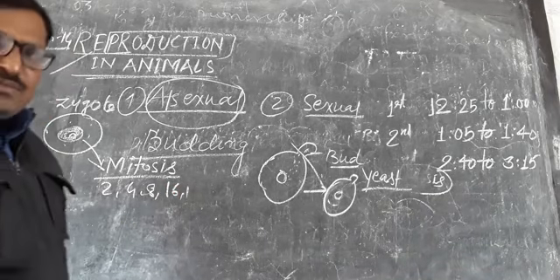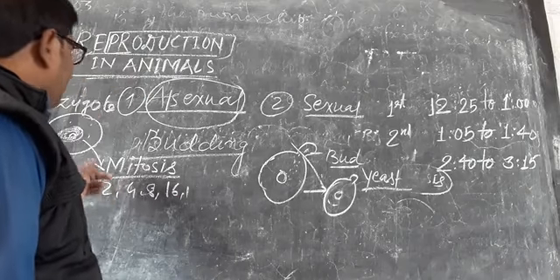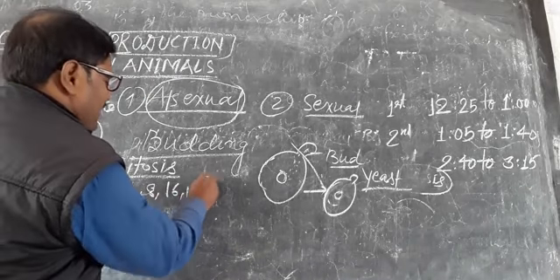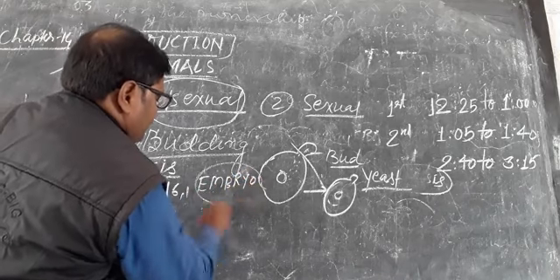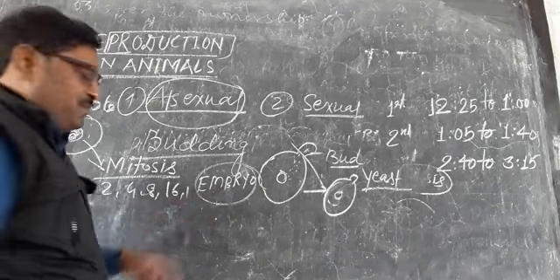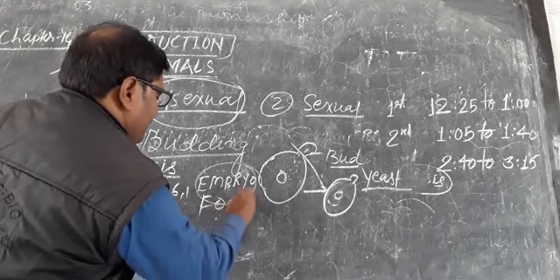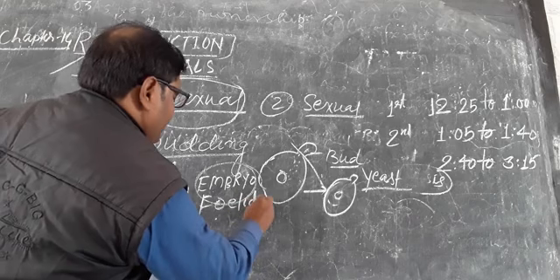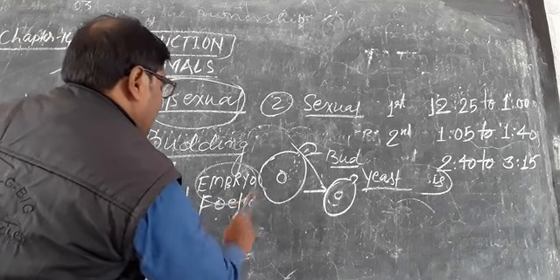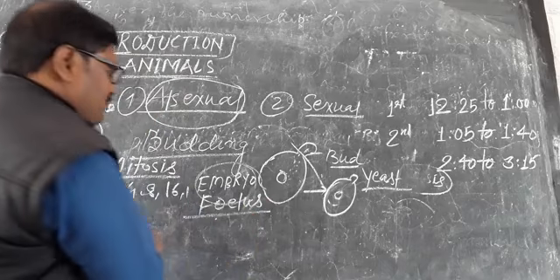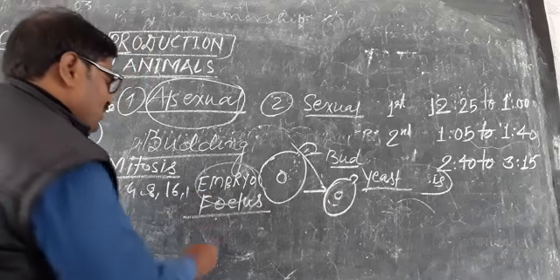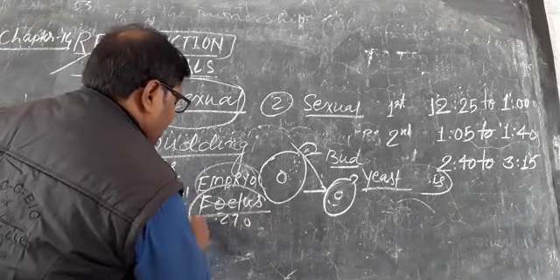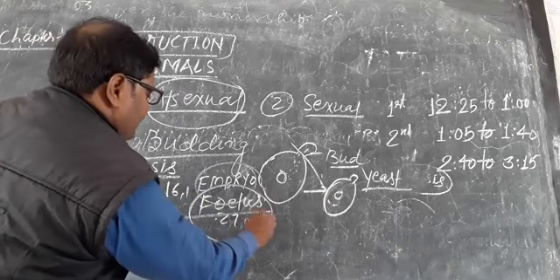And after that what happens? Ultimately they change into the embryo, and after the embryo they change into the fetus, where the body parts of the individual are identified. This is called the fetus, and the fetus continues to grow until about 270 days, when the new individual, the young one, is formed.